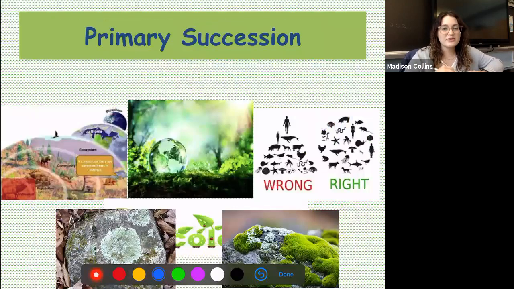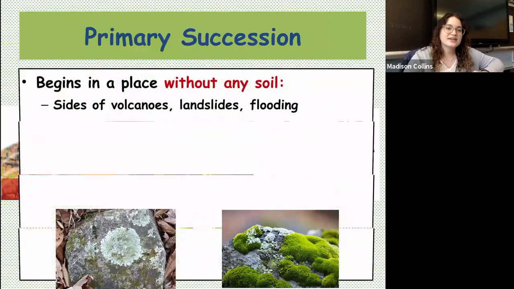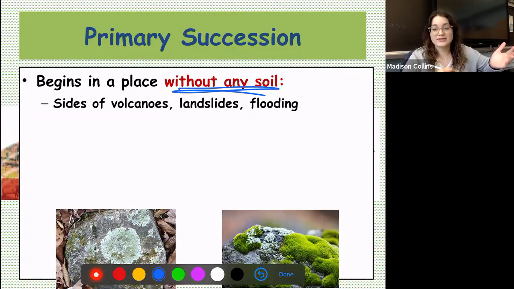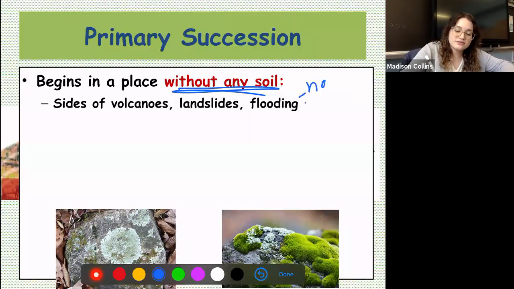Right, so primary succession, let's look at what that looks like. So primary succession begins in a place without any soil. Again, primary succession, you are starting from scratch. There is no life in that area. Okay, and so some examples of where primary succession could happen are the sides of volcanoes, much like our Mount St. Helens example, as well as landslides and flooding. There is no remaining life in the area.